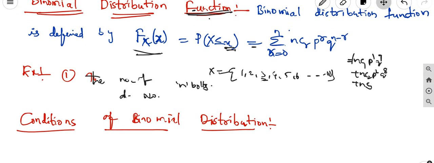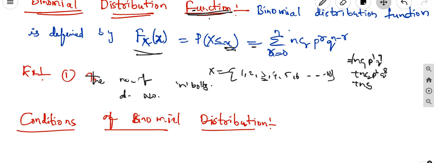In the second example, the number of machines lying idle in a factory having n machines. Suppose 100 machines are there in a factory, of which 90 are working and another 10 machines are idle, not working. In such a case there are only two outcomes, working and non-working, so we use the binomial distribution.